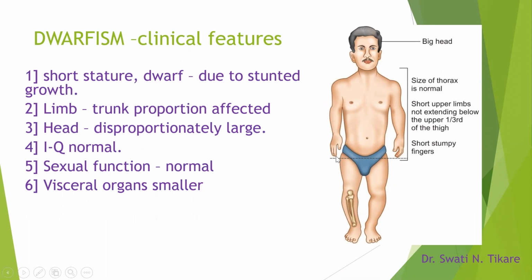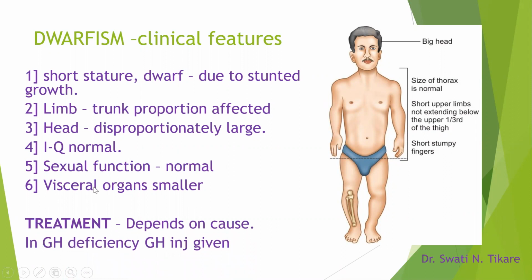Normally, in a person of normal height, the hand reaches up to the thigh. What's the treatment? The treatment depends on the cause, what the reason for the dwarfism is, and if it is a pituitary dwarf, in growth hormone deficiency, growth hormone injections are given.